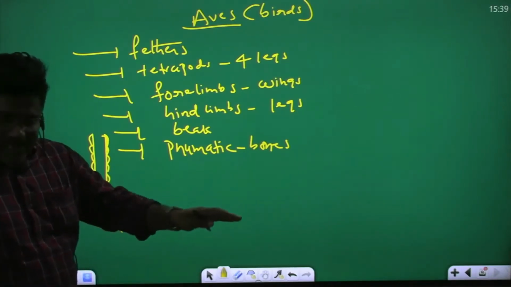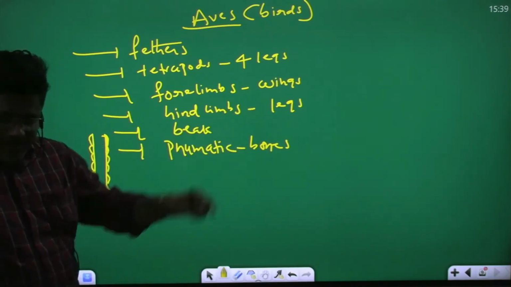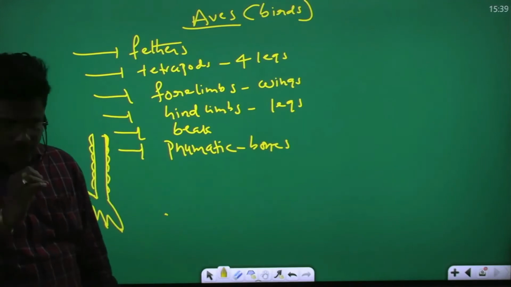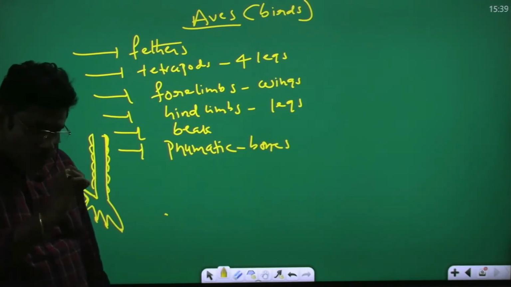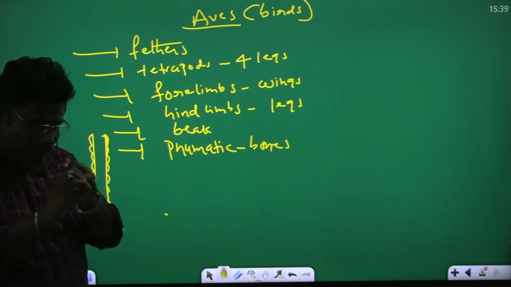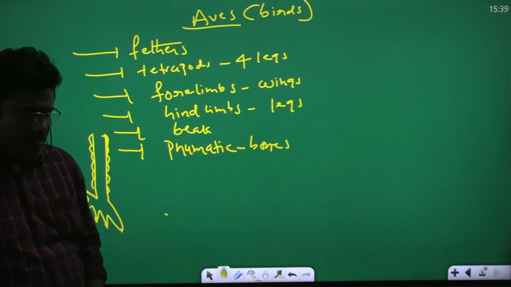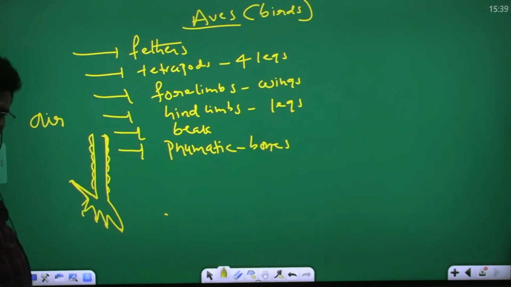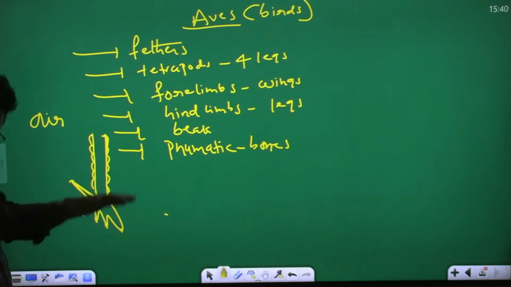So bones are heavy weight. It does not show the fly. That's why most of the birds have the, what is it? Hollow bones. You know hollow? Tubular bone. Inside of the bone, what is that? Air-filled. A-I-R. Air. What is the meaning of air? Gali. Air-filled bones. Useful for what is this?